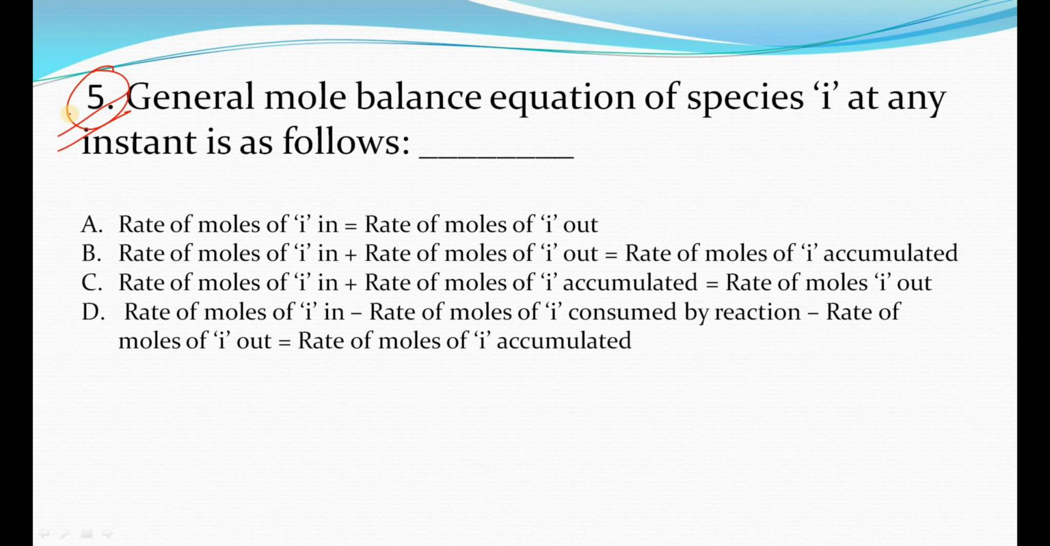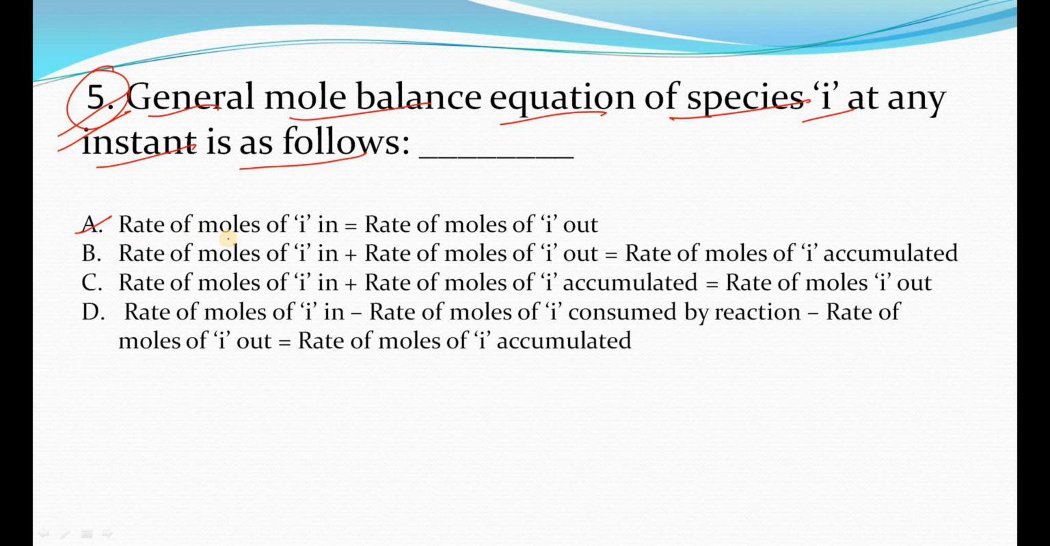This question is very important because the designing prospectus is dependent on this equation or this question, right? And what is the question? The question is: the general mole balance equation of species I at any instant is as follows. Here are the four options.